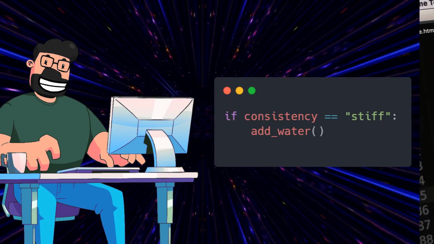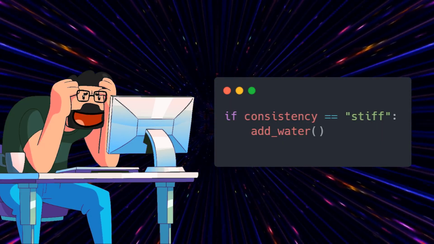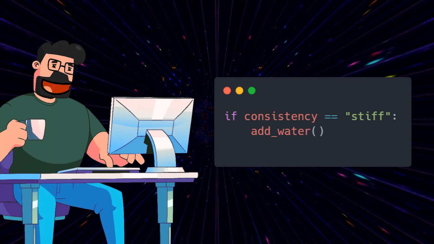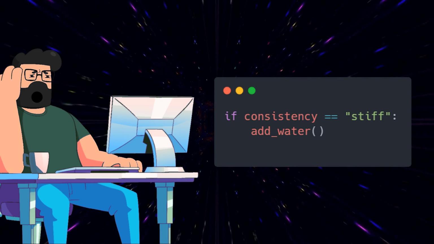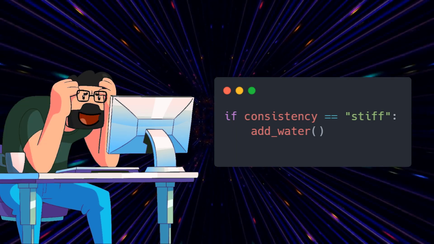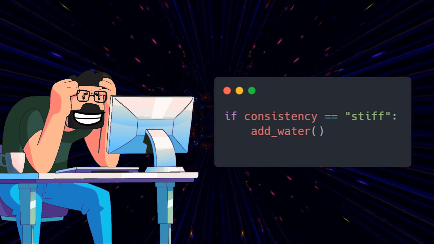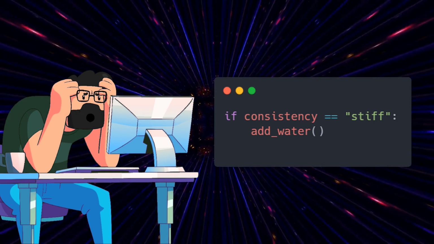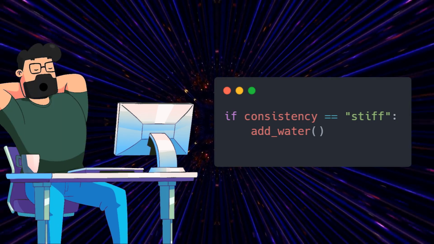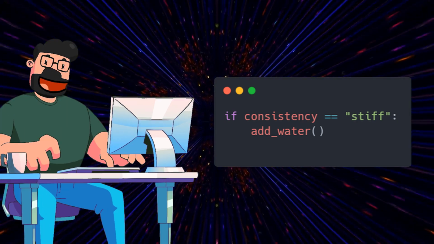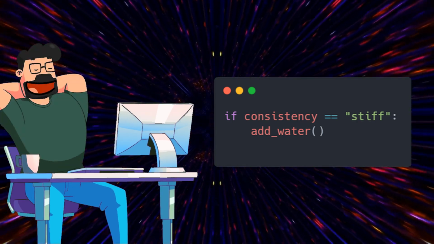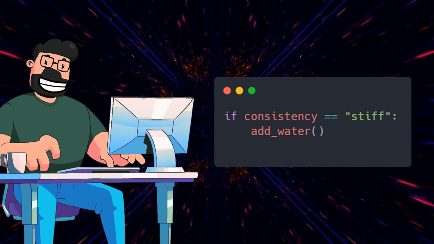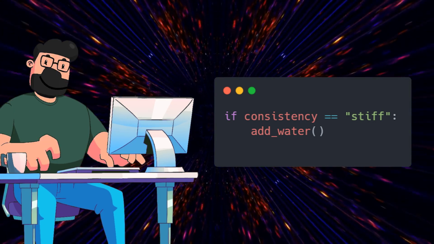Let's dive into the solution to this dilemma. In the provided solution, the key lies in adding word boundary anchors to the sed pattern. By incorporating these anchors, we can ensure that only whole words are matched for replacement. Consider a scenario where a file contains the line, if consistency equals stiff, add _water. Git Grep W can identify the standalone if word, but without the proper constraints, sed will replace all occurrences of if, including within other words like FIFA.